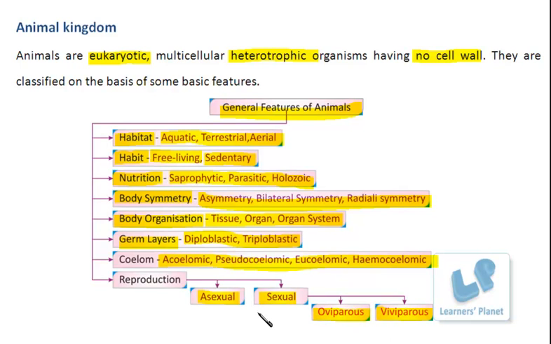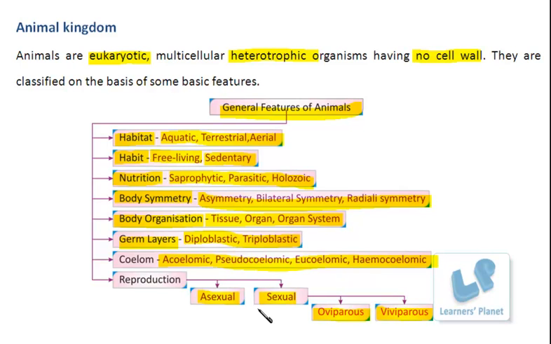So in such a way, the different animals are classified on the basis of different features. Besides this, in the case of higher categories, an additional important feature to classify organisms is the presence or absence of the notochord.